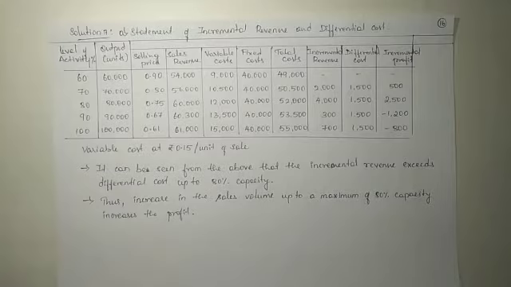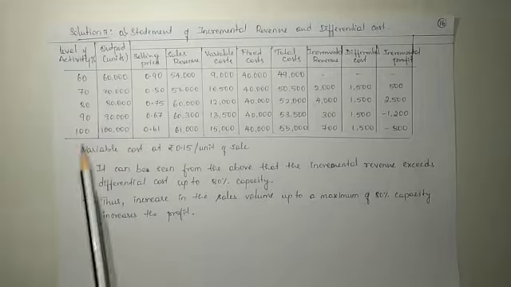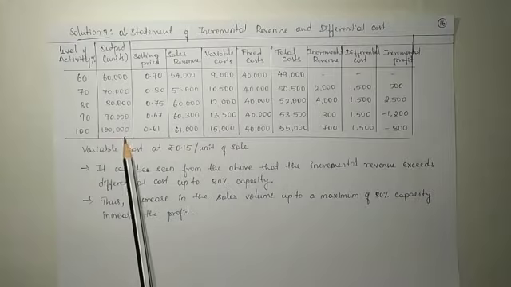In the solution part, first we prepare a statement of incremental revenue and differential cost. The capacity of the company is 1 lakh units, so for 100% capacity, 1 lakh units can be produced.